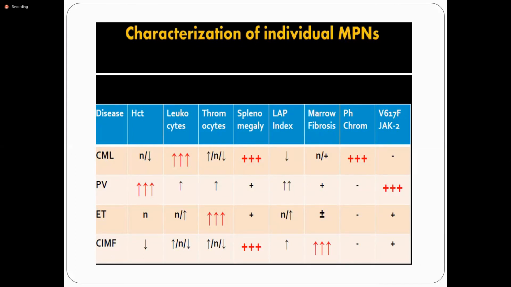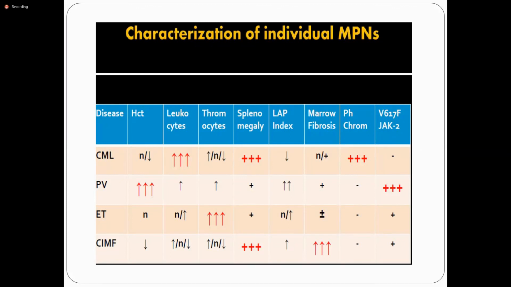What is the morphological abnormality seen in the bone marrow of myelofibrosis? Good, increased fibrous tissue and less hematopoietic tissue. Good. And what is the percentage of JAK2 present in polycythemia vera?